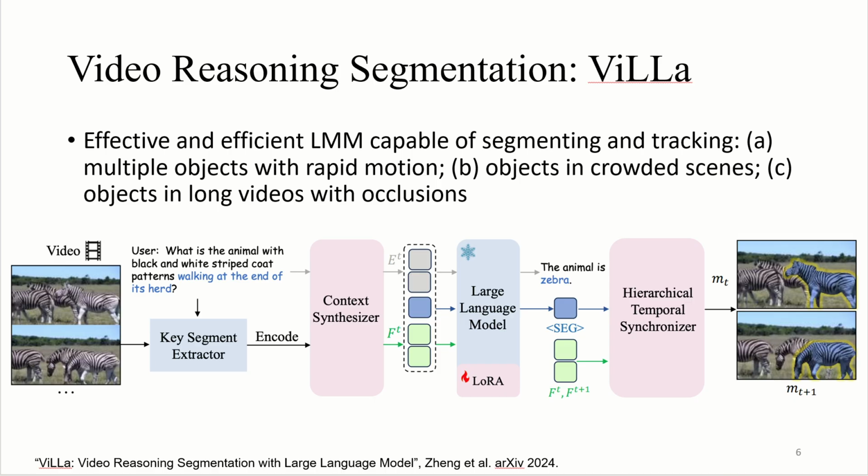To this end, we propose ViLLa, which is an effective and efficient LLM capable of segmenting and tracking multiple objects with rapid motion, objects in crowded scenes, and objects in long videos with occlusions. To tackle the aforementioned challenges, ViLLa has three main components, and we are going to introduce them in the following pages.